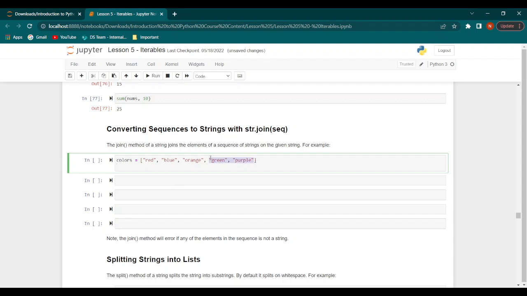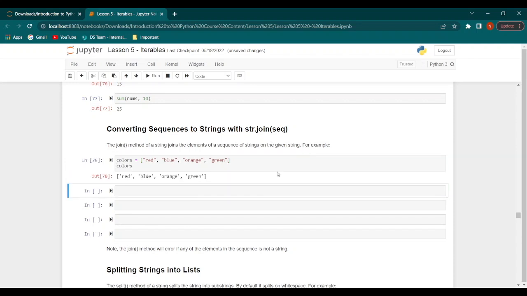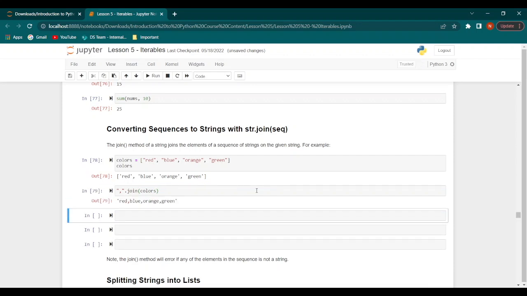But what we will do is we will remove, okay, let's just remove purple for now. And we'll leave it with 4 values. So if we print colors, we have red, blue, orange, and green. Now let's say, within quotation marks, comma, dot join colors. This would give us red, comma, blue, comma, orange, comma, green.